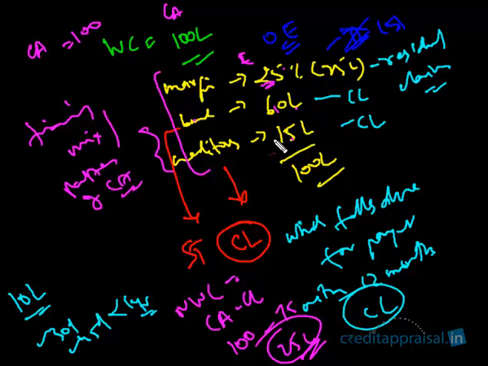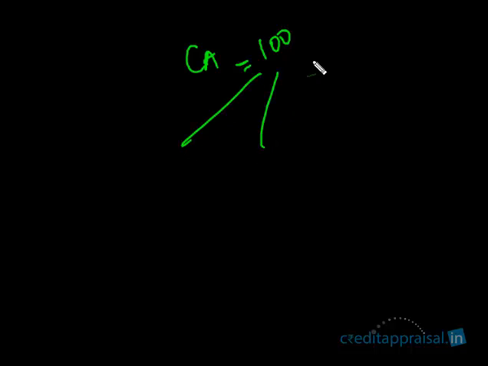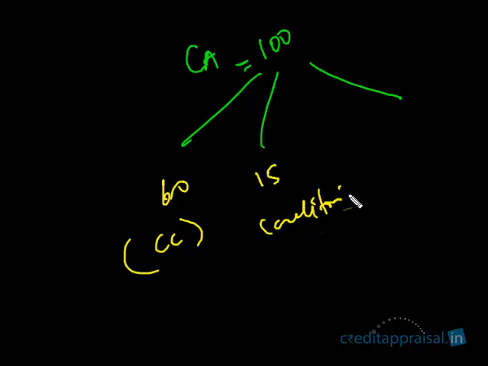So current liabilities was 75. If I were to ask who financed this 100, you said 25, 60, 15, right? Is it clear? The total current assets of 100 was financed by three parties: the bank, this is a CC, 60; 15 was financed by the creditors; and 25 by the promoter's margin, the owner's equity.